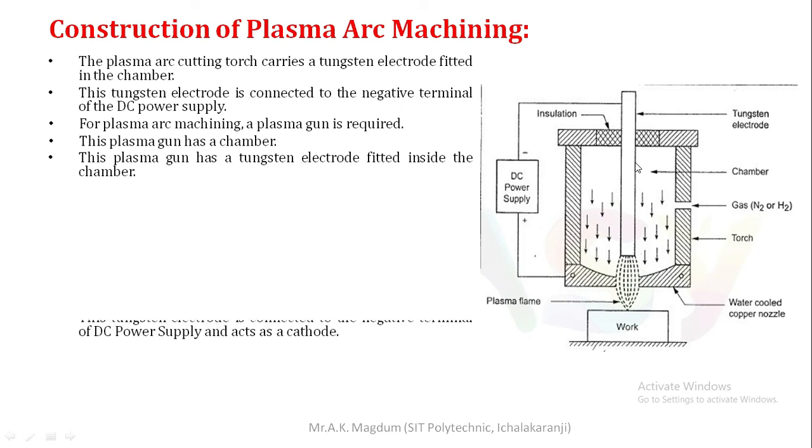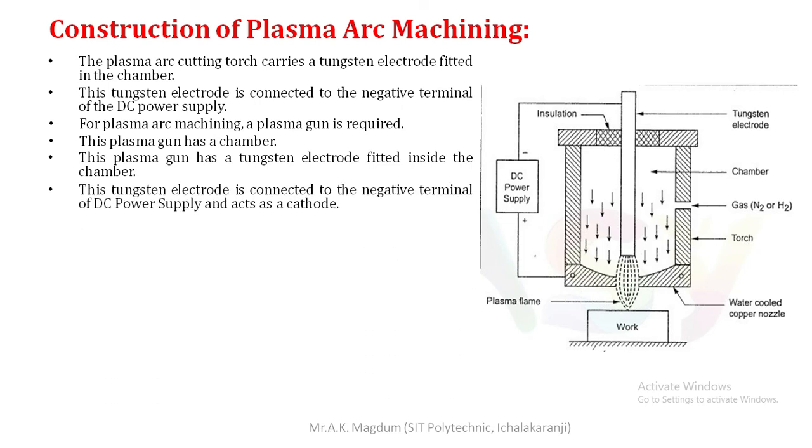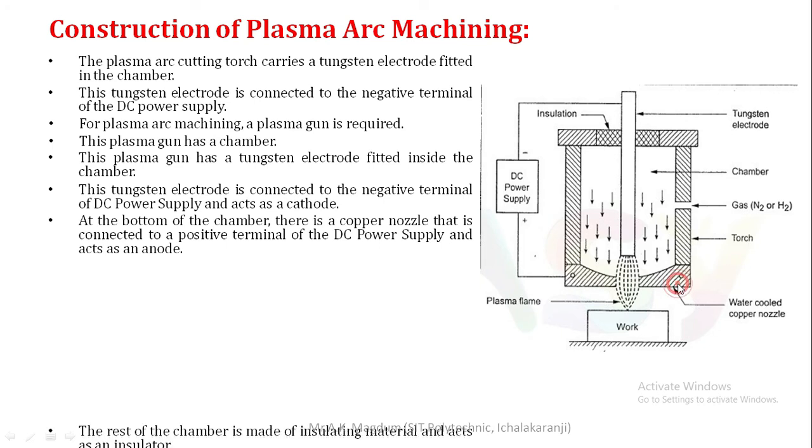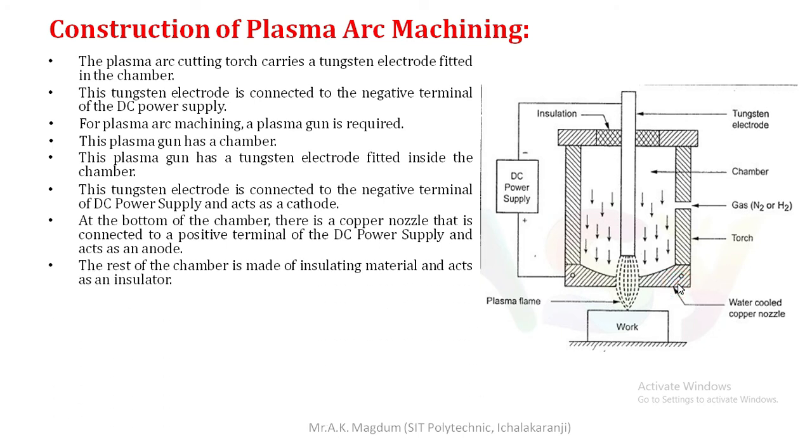Next, this tungsten electrode is connected to the negative terminal of the DC power supply and acts as a cathode. At the bottom of the chamber, there is a copper nozzle that is connected to the positive terminal of the DC power supply and acts as an anode. This connection is very important, because the tungsten electrode is connected to the cathode terminal, and the bottom portion shown in this figure, the copper nozzle, is connected to the positive terminal.